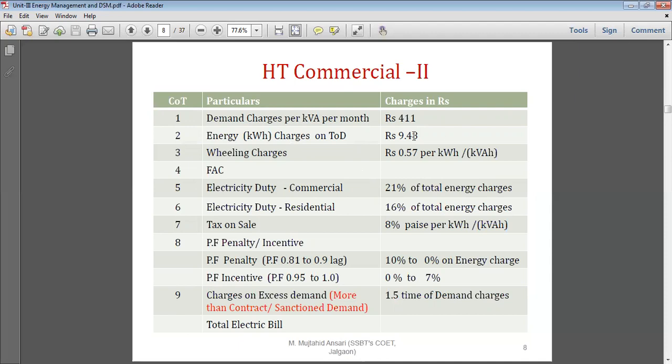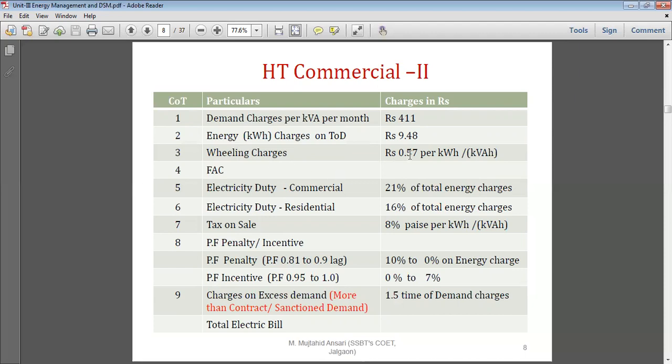Now, if you are consuming energy during 10 p.m. to 6 a.m., then it gets reduced by 1 rupee 50 paisa, whereas 1 rupee 10 paisa is added in 6 p.m. to 10 p.m. Okay, the basic unit rate is 9 rupees 48 paise per unit.